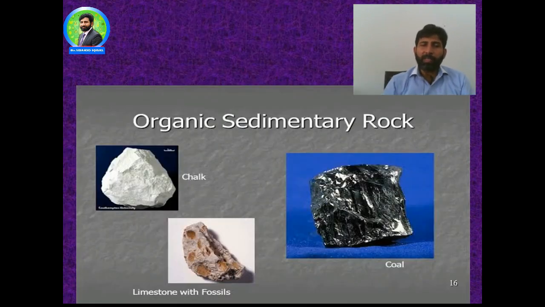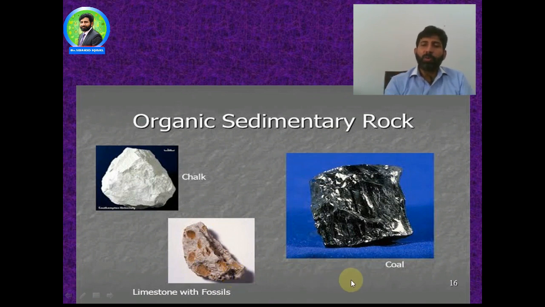In organic sedimentary rocks, there are some examples. This is chalk, which is formed by the deposition of foraminiferous shells. And the limestone with fossils. Another example is this limestone, which contains a fossil. Some animals die in the sea. They settle down and become deposited. They become buried in the chalk.